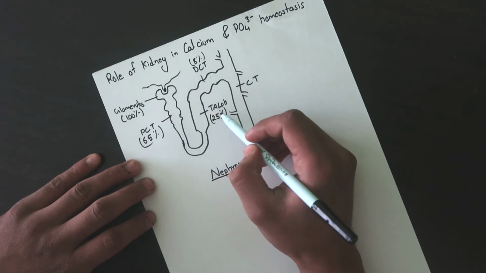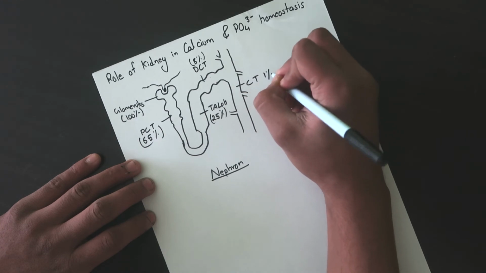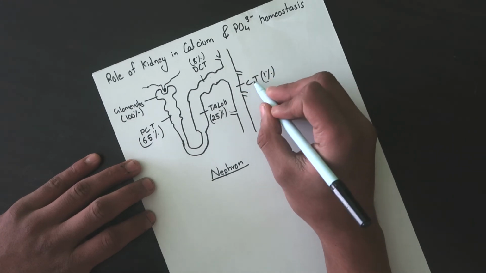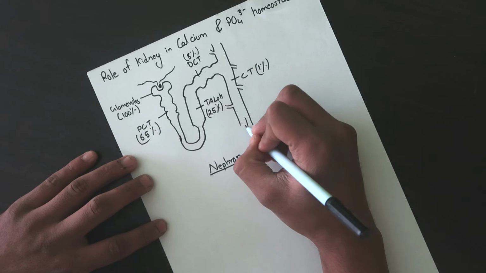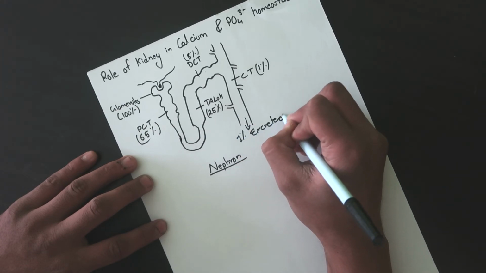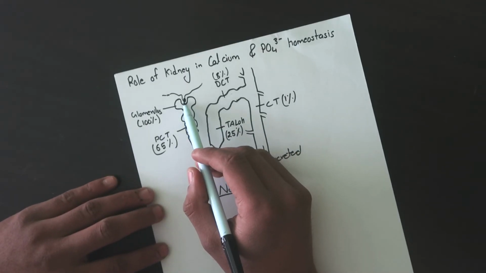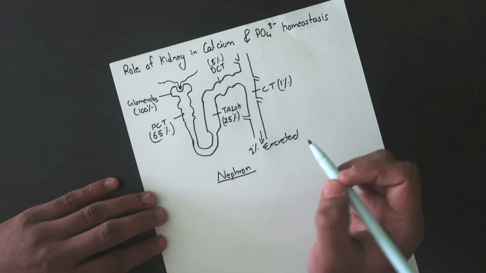If you add all these, it becomes 98%, 2% remaining. 1% is reabsorbed through the collecting tubule, and the remaining 1% is excreted. Okay, so lots of the calcium that was filtered through the glomerulus is reabsorbed.